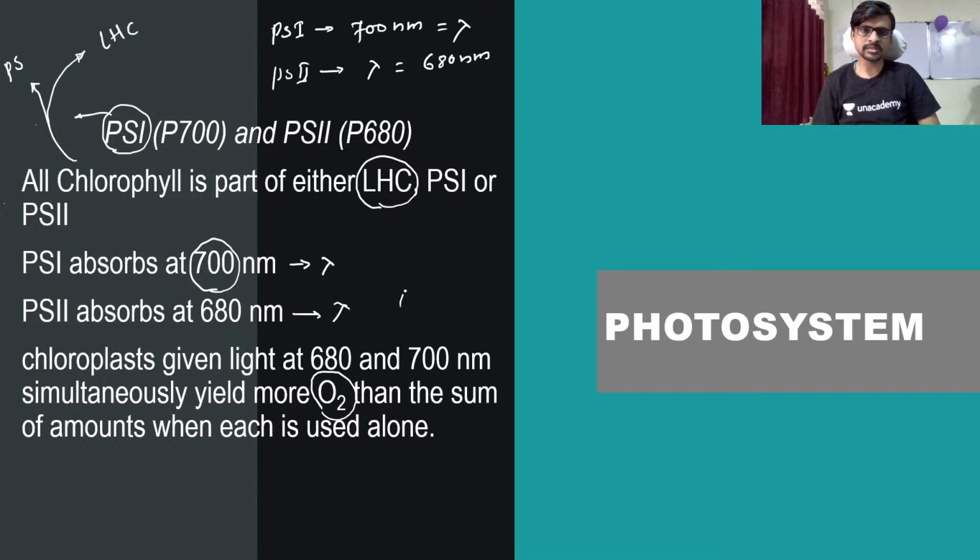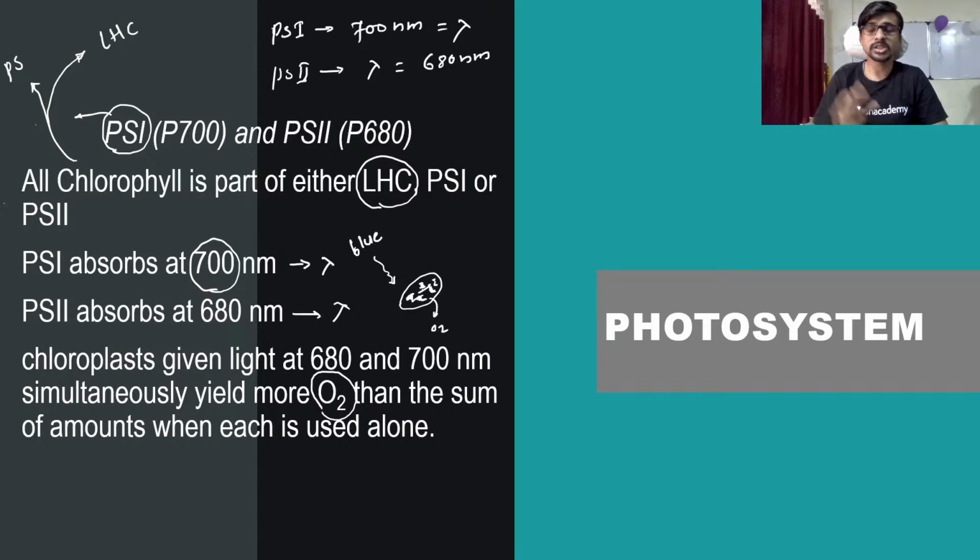For example, this is a chloroplast, and you are giving light to this chloroplast. If you are giving only blue light, the oxygen evolved from the chloroplast is a sign, a product of the light reaction, and that's why we measure the oxygen. So measuring oxygen gives us information about photosynthesis under blue light.